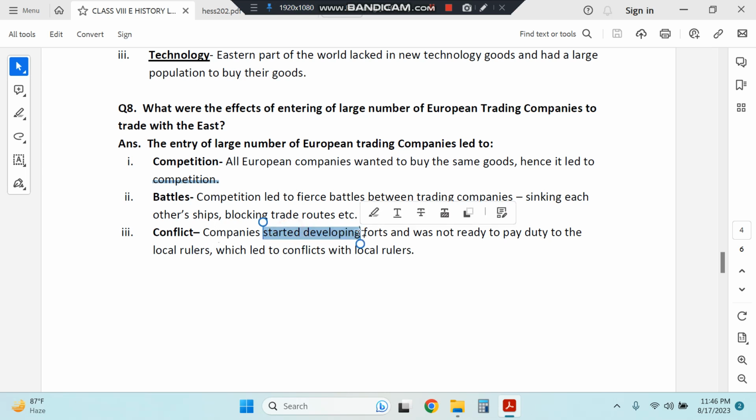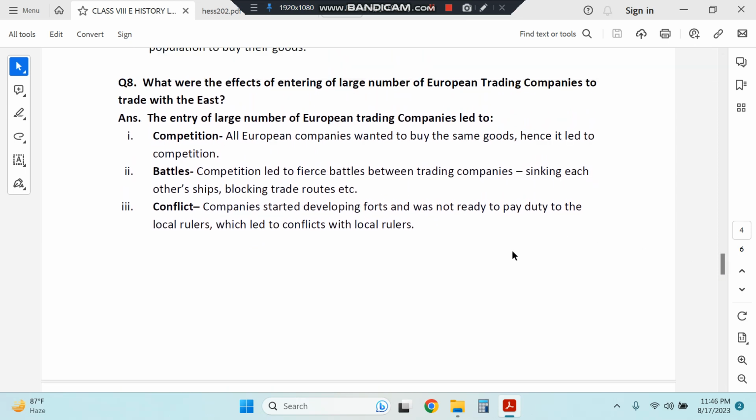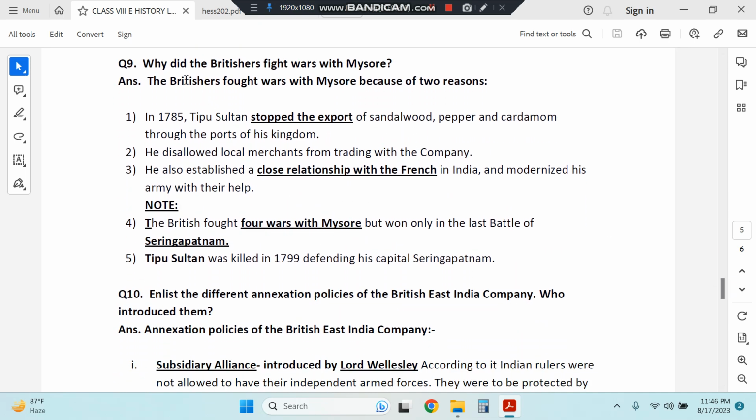East India Company started developing forts, and they were not ready to pay duties to the local rulers, and this led to conflicts with local rulers as well. But this was good for Indian people who were selling goods to European companies, as due to the competition they could increase the price initially.